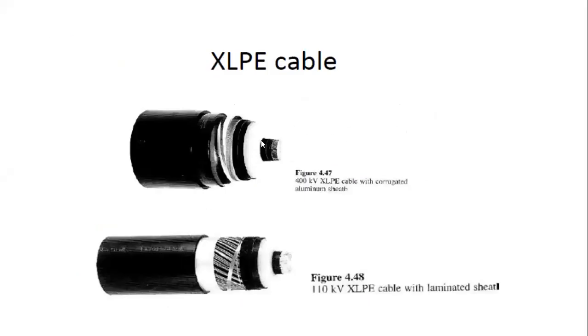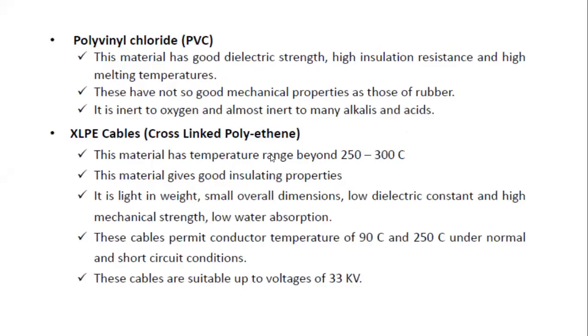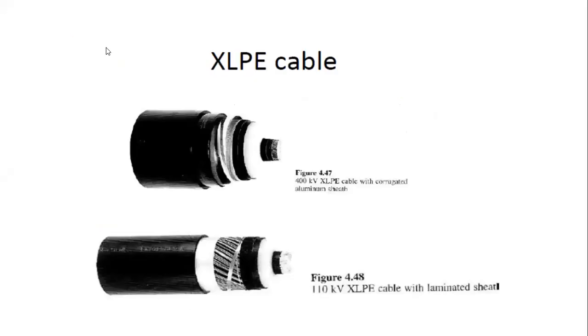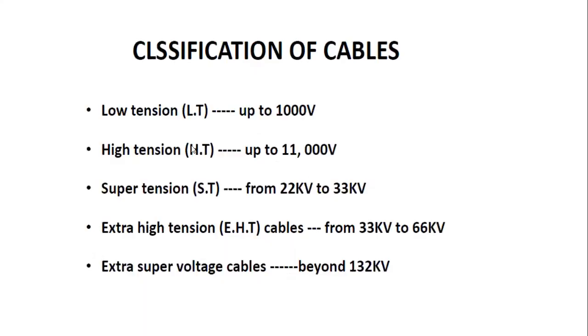And this is the practical view of polyethylene insulation. This is polyethylene insulation. This will be used for high voltage ranges, above 33 kilovolts. We use this type of insulation.